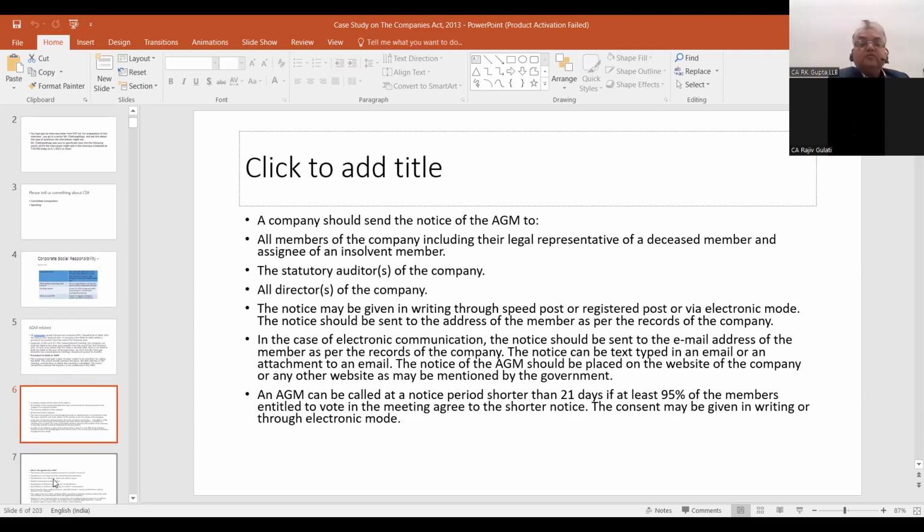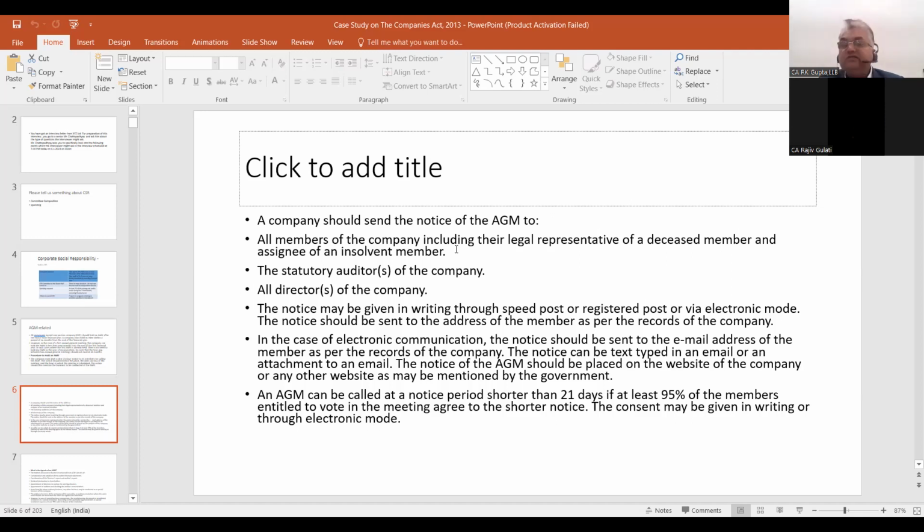To whom does this notice need to be sent? A company should send the notice of the AGM to all members of the company, including the legal representatives of a deceased member, and assignee of an insolvent member.